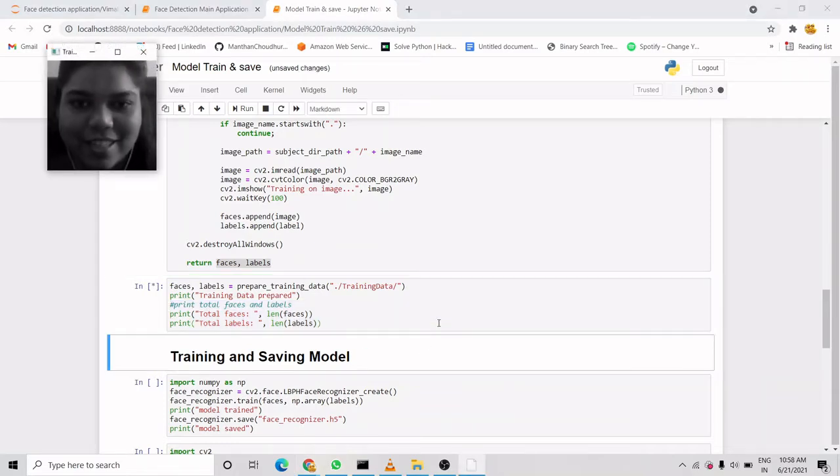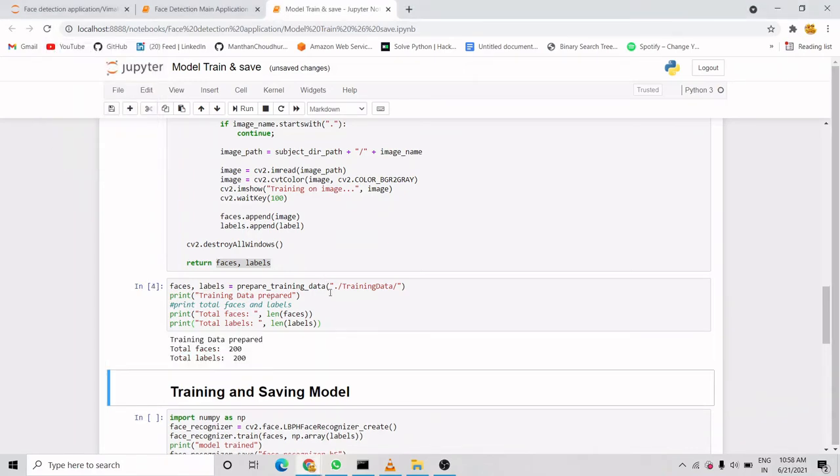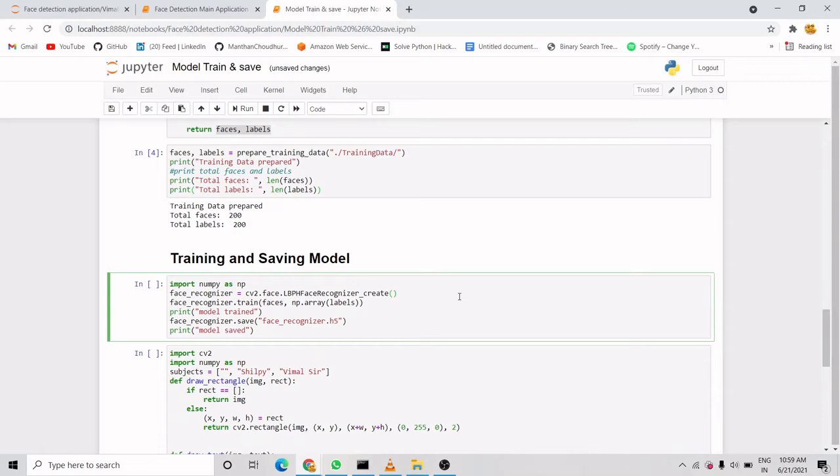So let's run this. It is showing my face first, as we are creating the model for both faces. It is 100 pics of my face and 100 pics of Vimal sir's face. Those 100 pics were shown for my face, and now 100 pics will be shown for Vimal sir's face. After collecting, it has shown that a total of 200 faces and 200 labels are there. Obviously, if we are training for 200 faces, then 200 labels should also be there. After doing that we will train the model and save it.